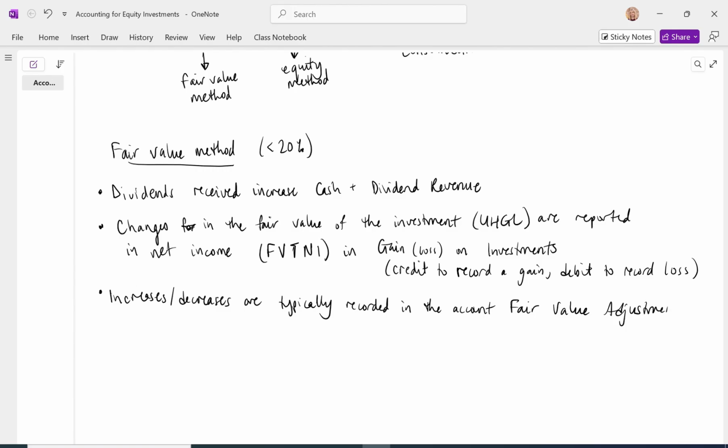And this fair value adjustment account is going to be reported alongside the investment account. So you're going to have the investment account reported at cost, and then the separate fair value adjustment account changing the investment account to bring it to its fair value.